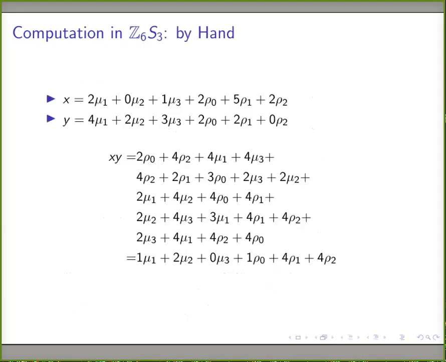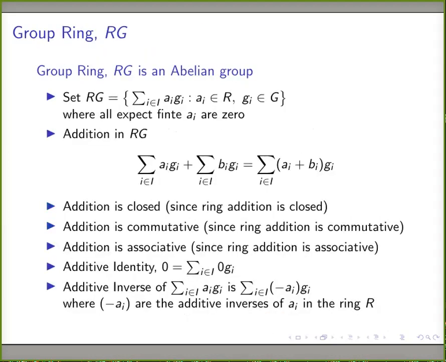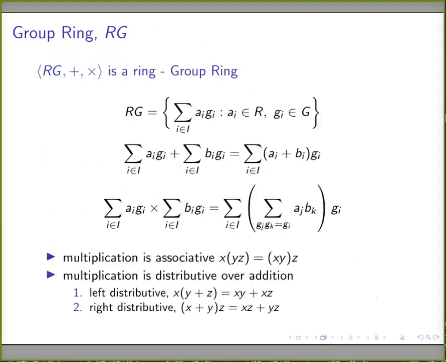To prove this, you will have to start from here. You need to prove that addition is closed, addition is commutative, addition is associative, additive identity exists, additive inverse exists, multiplication is associative, multiplication is left distributive over addition, and multiplication is right distributive over addition. I leave this as an assignment.